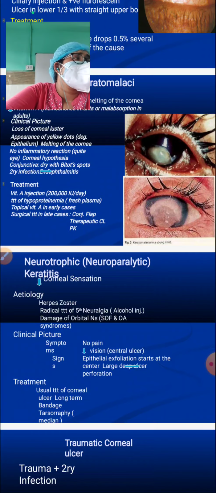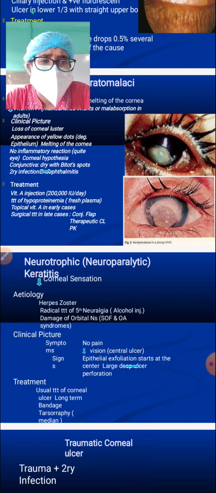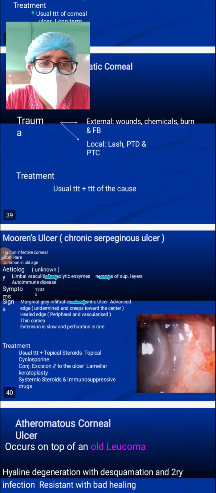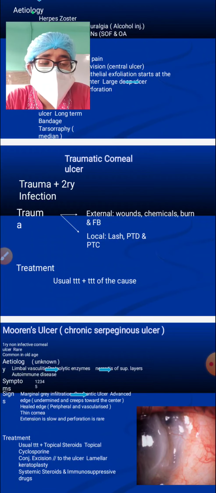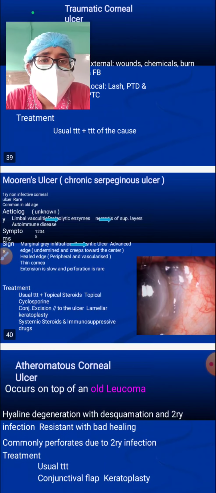Neurotrophic means where the nerve sensation of the cornea has gone and it has caused neuroparalysis, and that causes dimness of sensations over the cornea, and in return you have the ulcers. So all these are trophic ulcers you may have. Also there can be traumatic ulcers.